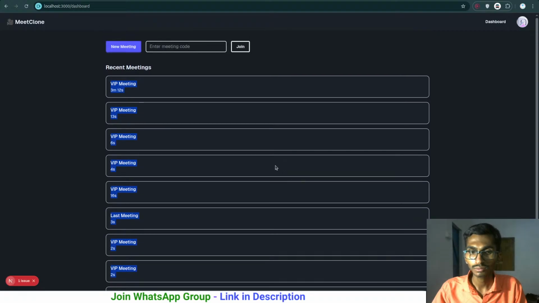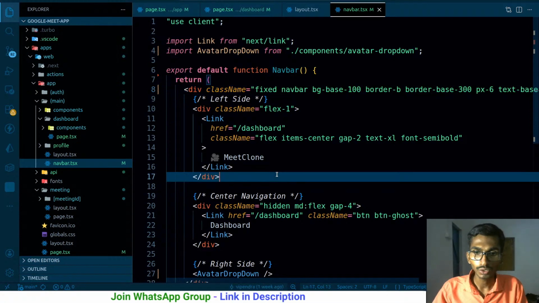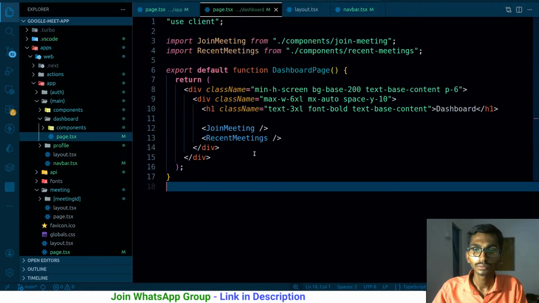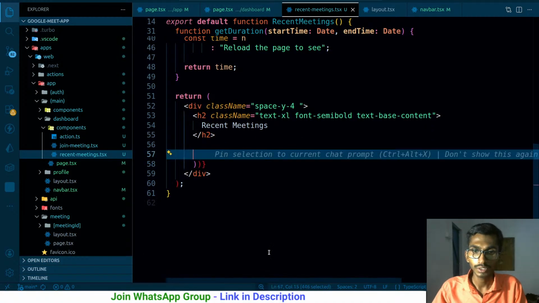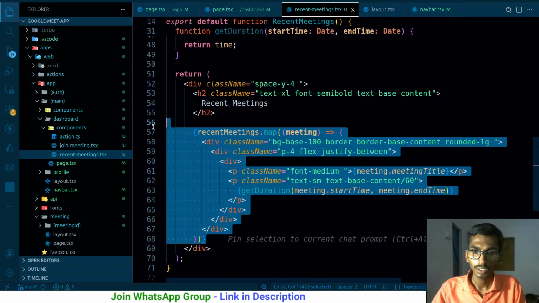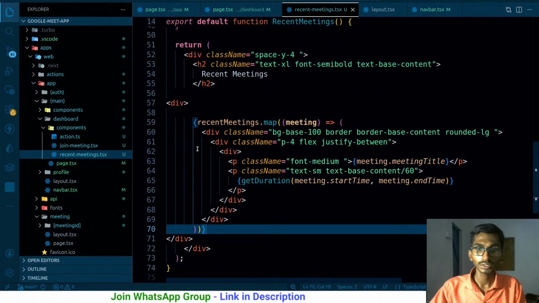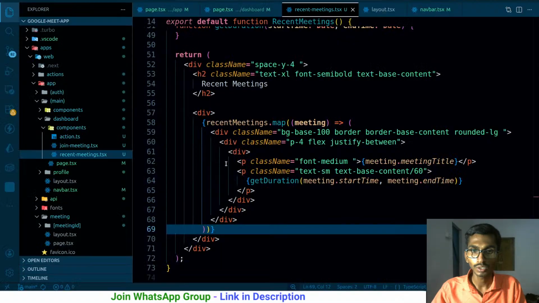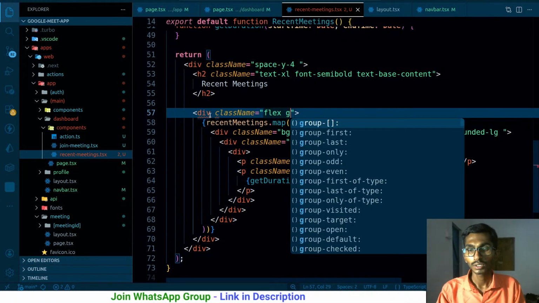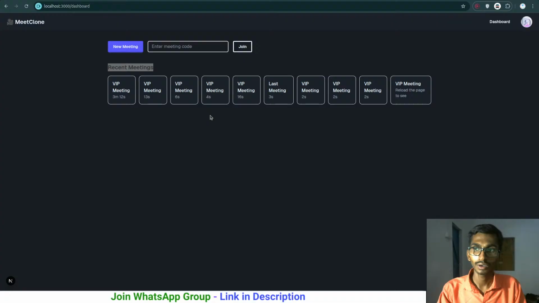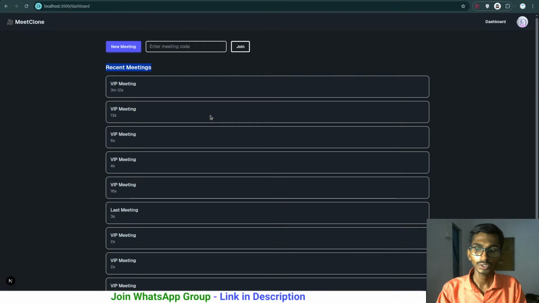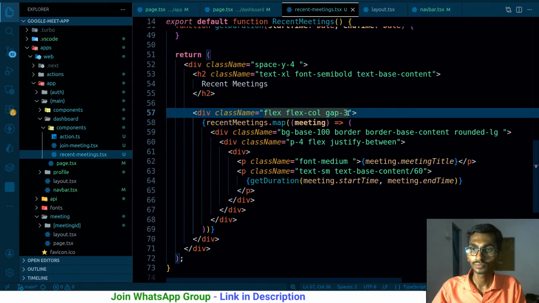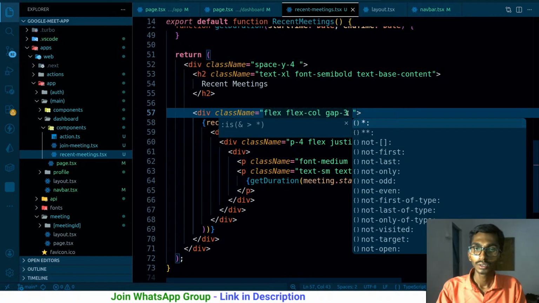I have to make sure that only this part is scrollable, not the whole page. So in that case, this recent meetings, let me go to this one. Recent meetings, this is the top level. I need to have this part inside a div first of all, just like this. Let me give it class name flex, gap 3, flex column. And another thing is that it should have a fixed height.